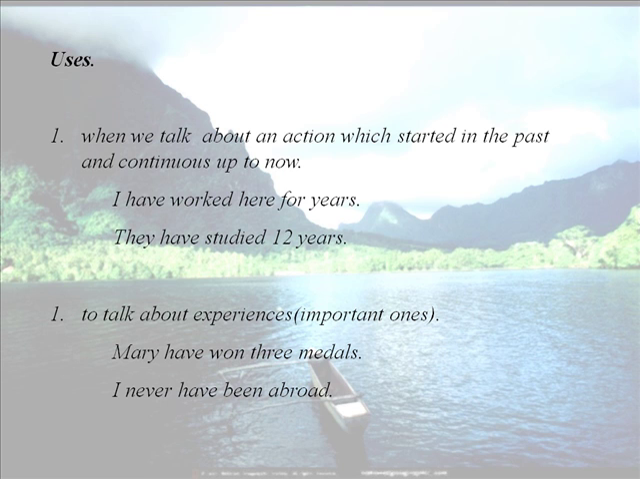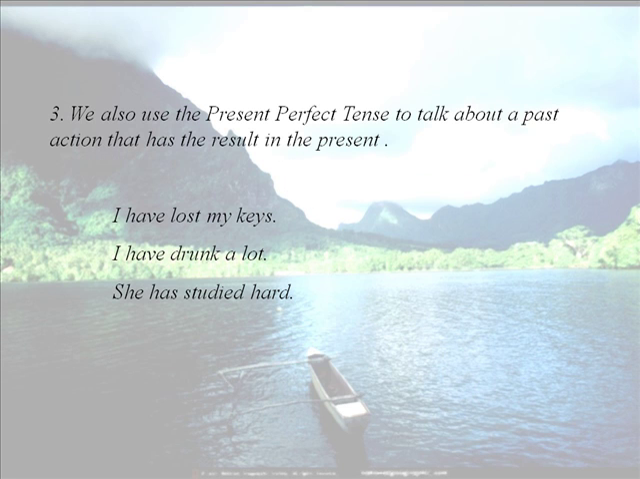The second use is to talk about experiences. For instance, Mary has won 3 medals. I have never been abroad. The third is we also use the present perfect tense to talk about a past action that has a result in the present. I have lost my keys. I have drunk a lot. She has studied hard.